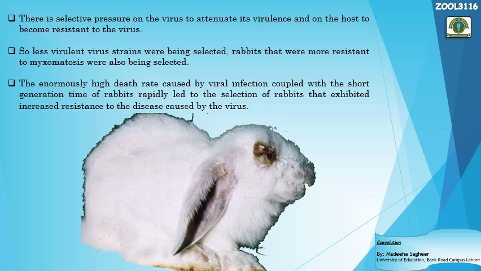There was a very high mortality rate in the rabbit population after the first exposure to the virus. The huge death rate is because of their very short generation time. Rabbits have a very short generation time, and the Myxoma virus then got the opportunity to transfer to their offspring as well.